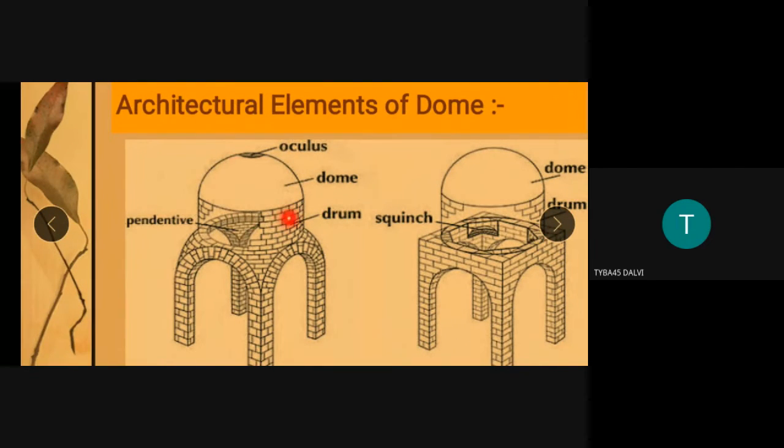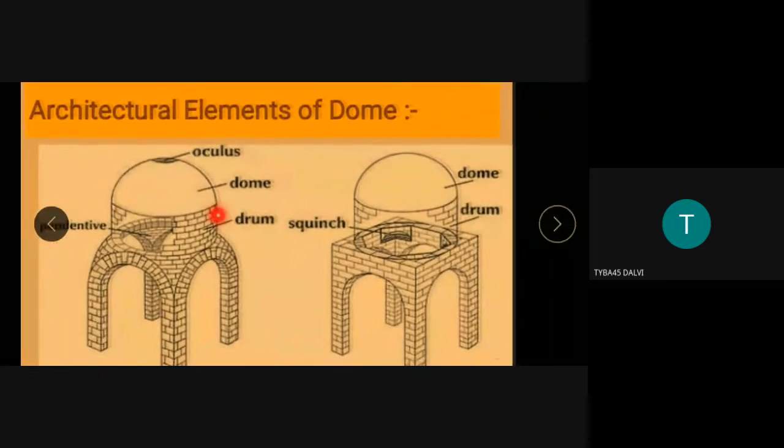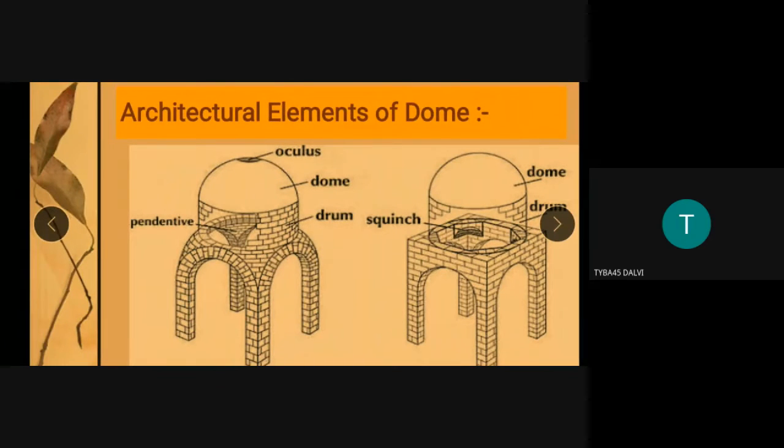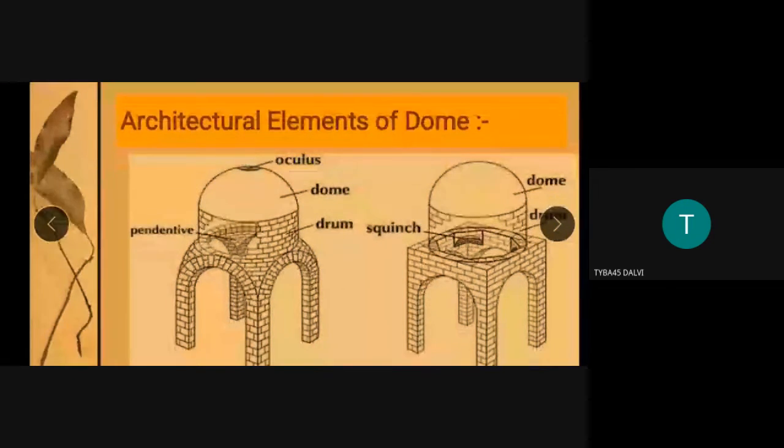The drum is where basic bricks are used for construction, and you see the bricks completely. You can recall that this is an early medieval architectural element. What is an oculus? On the top there is a small hole or cavity, a small aperture. The oculus is basically a small round, circular, oval window used for ventilation.